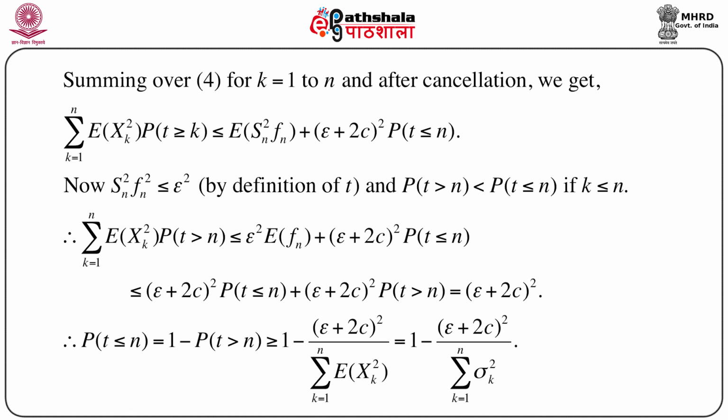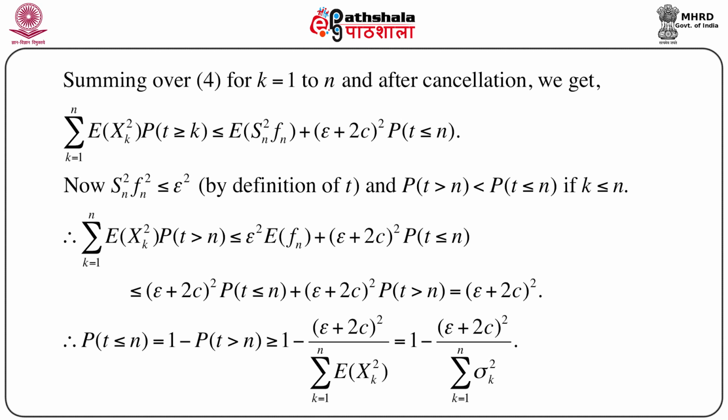Hence, summation k equals 1 to n expectation of xk square into probability t greater than n is less than or equal to epsilon square into expectation of fn plus epsilon plus 2c whole square into probability t less than or equal to n. And immediately we see, after application of all such inequalities, that this is less than or equal to epsilon plus 2c whole square into probability of t less than or equal to n plus epsilon plus 2c whole square into probability t greater than n, which is nothing but, adding these two, we get simply epsilon plus 2c whole square.